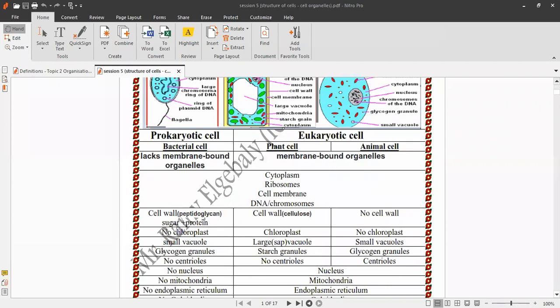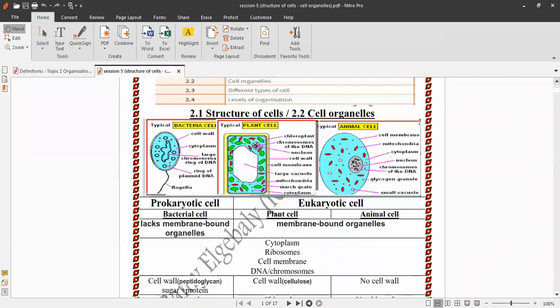The first point, we want to compare between the bacterial cell, plant cell, and animal cell. Bacterial cell is a prokaryotic cell. Prokaryotic means no nucleus, it has a nucleoid, no true nucleus.